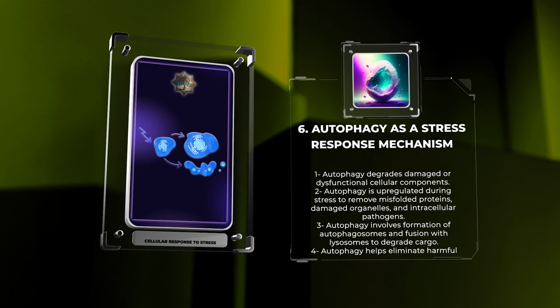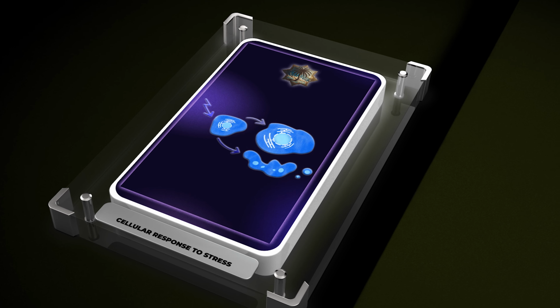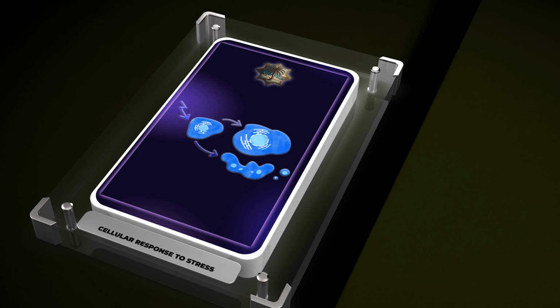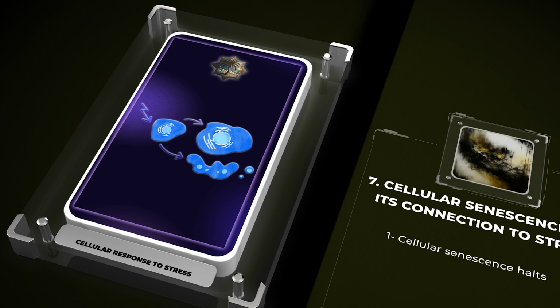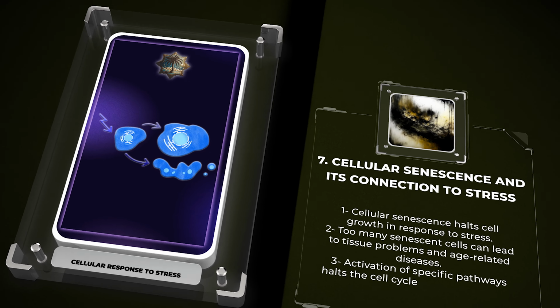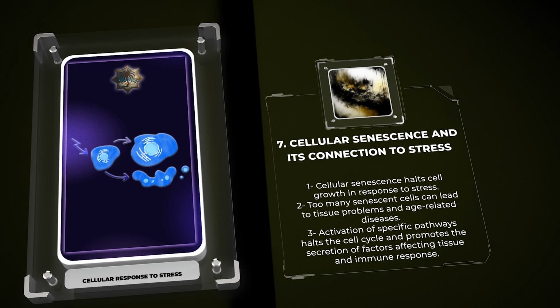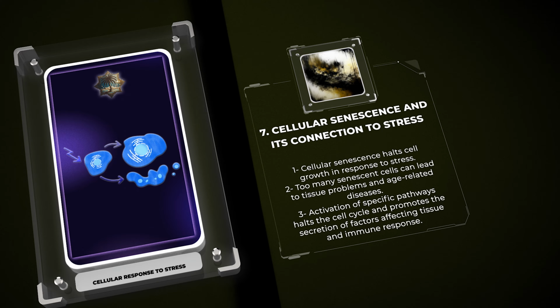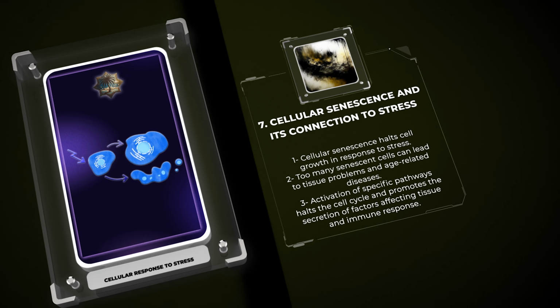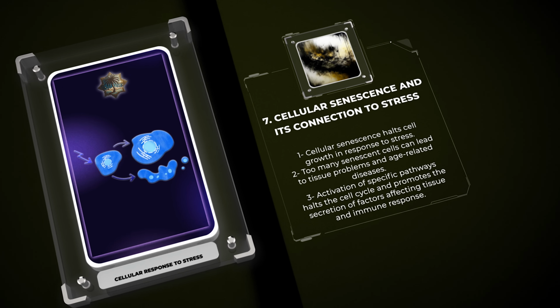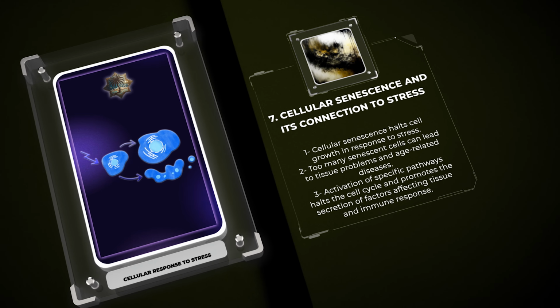Cellular senescence is a response to stress that halts cell growth. This process prevents damaged cells from multiplying, but too many senescent cells can lead to tissue problems and age-related diseases. It involves the activation of specific pathways that halt the cell cycle and promote the secretion of factors that can affect the tissue and immune response.